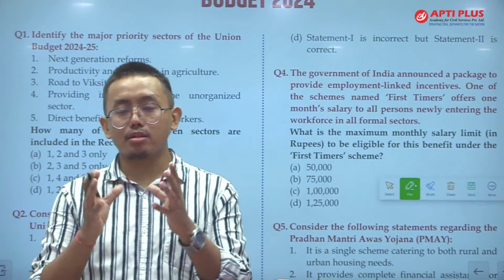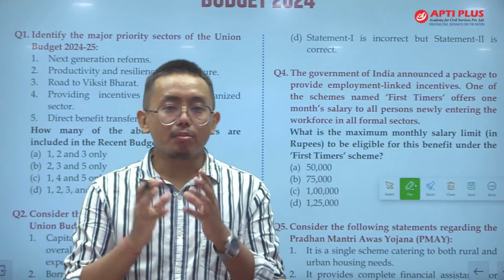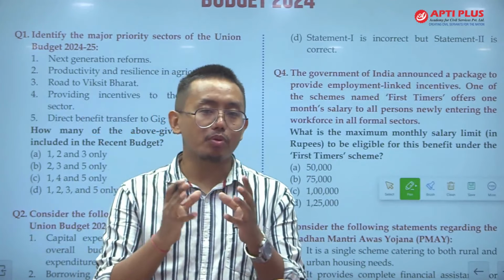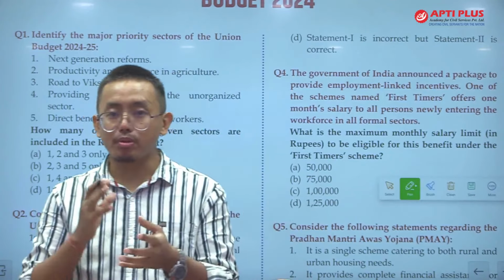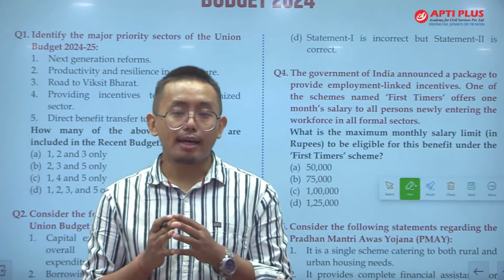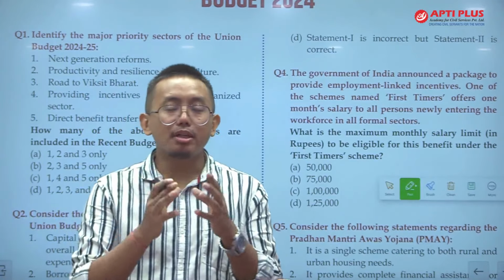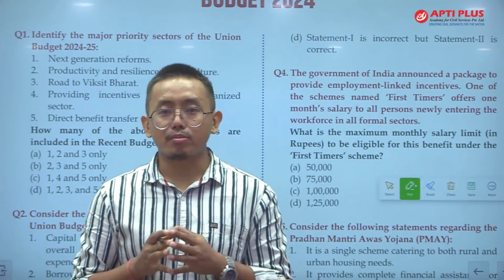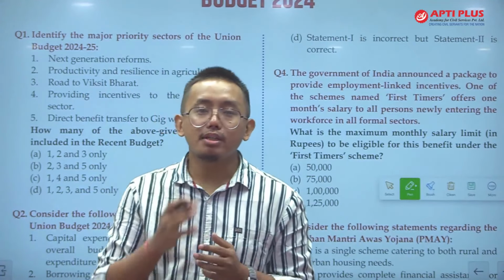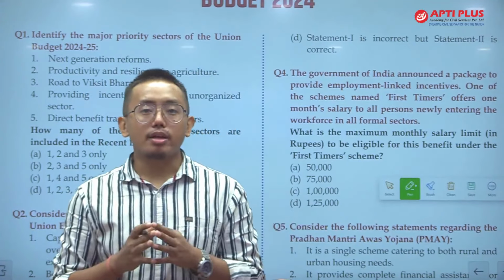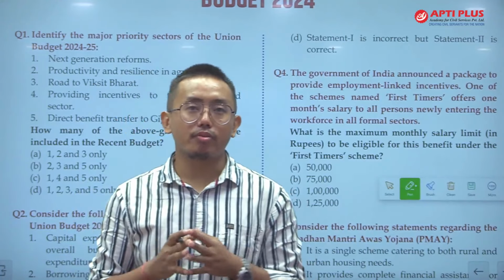So I just said yesterday that the economic survey is presented a day before the budget. And yesterday the budget was presented in Parliament by the Honorable Finance Minister, who highlighted various things for the economy.